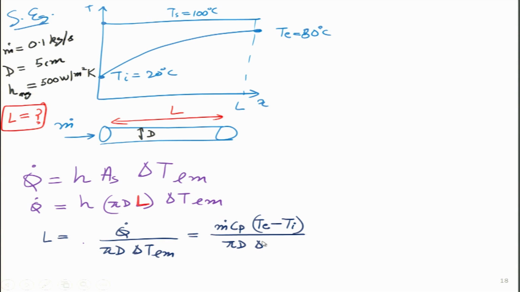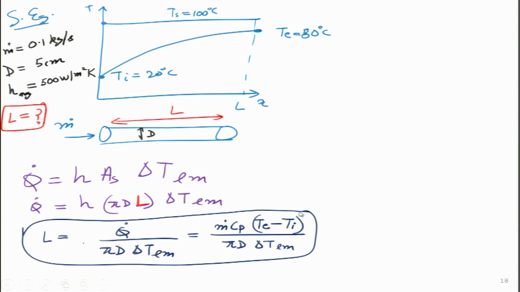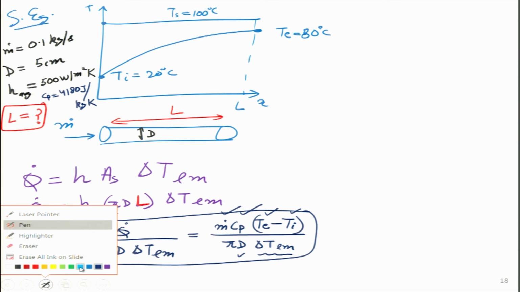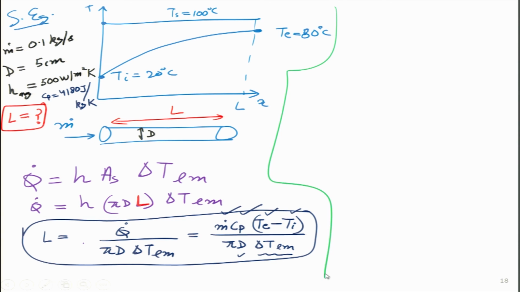So if I have all these variables, all these values known to me, I can just plug them all in, because m dot is given to me. Cp, if this is water, the Cp value I know is 4180 joules per kg Kelvin. So that value is also known to me. T exit, T inlet is known to me, diameter is known to me. The only thing I need to calculate is delta T_lm, which I can do very quickly, because I know the expression for delta T_lm was (delta Te minus delta Ti) divided by log of delta Te by delta Ti.